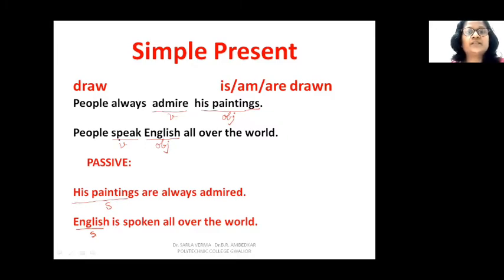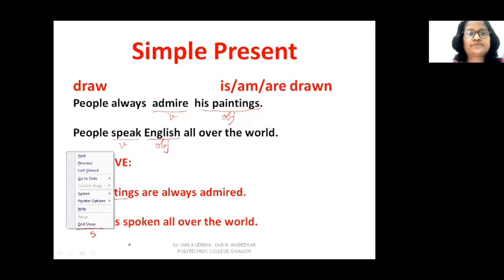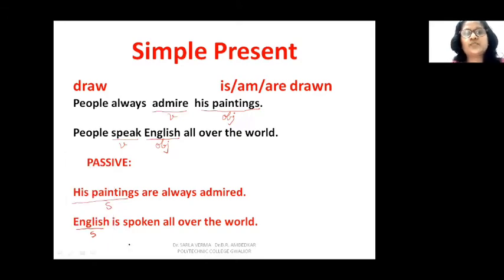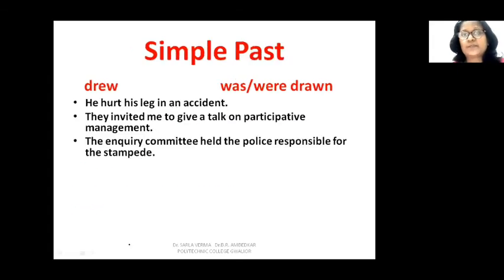Here, people speak English all over the world. People was plural, but English is singular, so we use the verb is. English is spoken all over the world. So your main sentence can be long, but you only have to see the verb and the object for changing it into passive. You don't have to bother how long the sentence is.